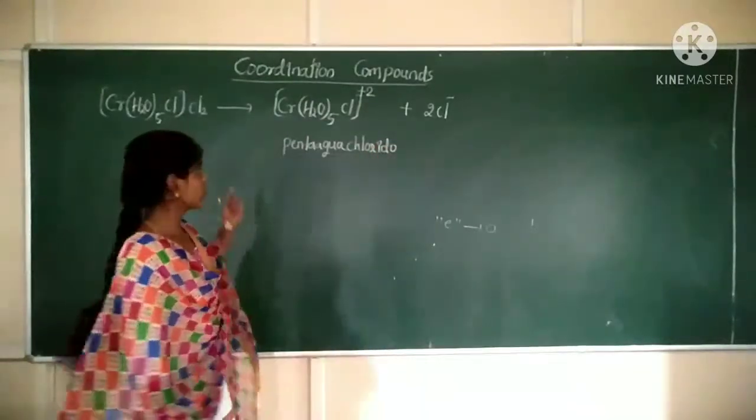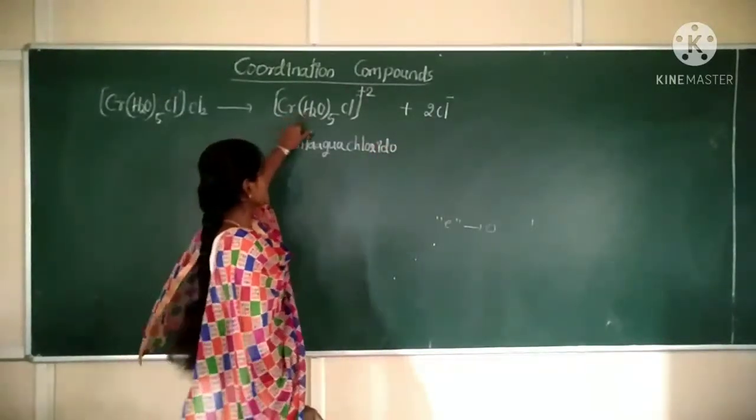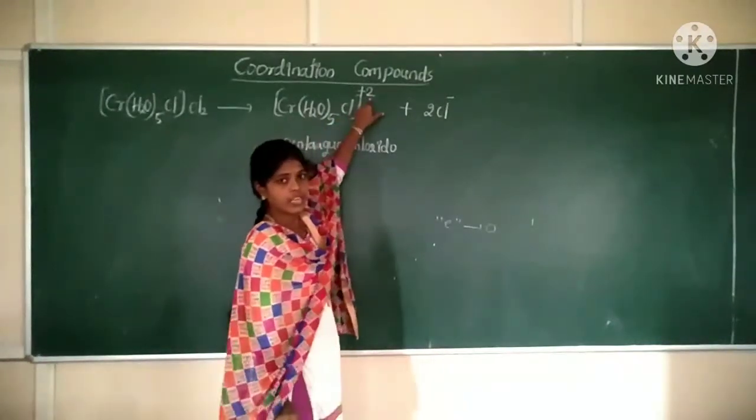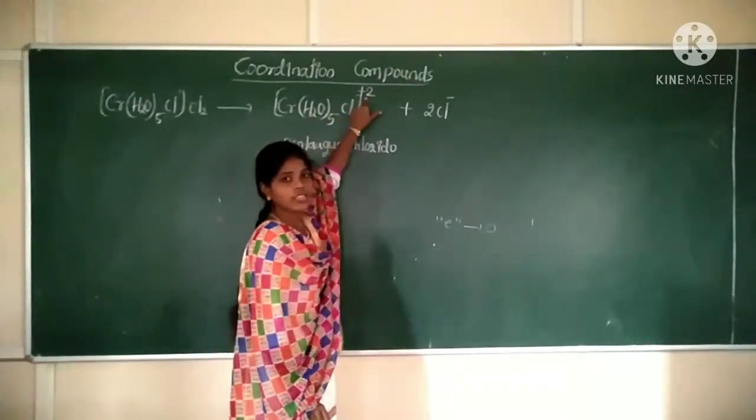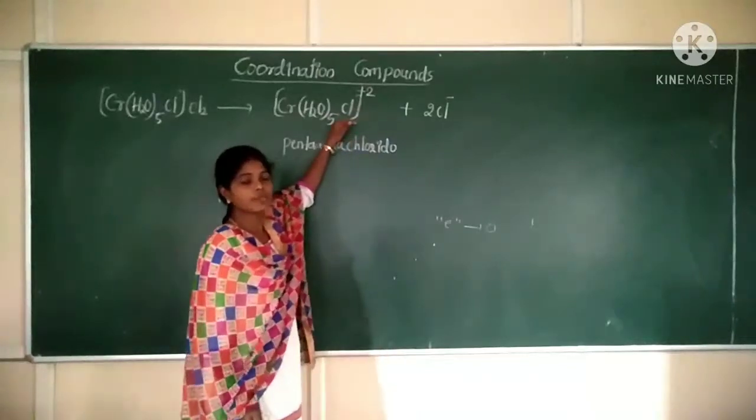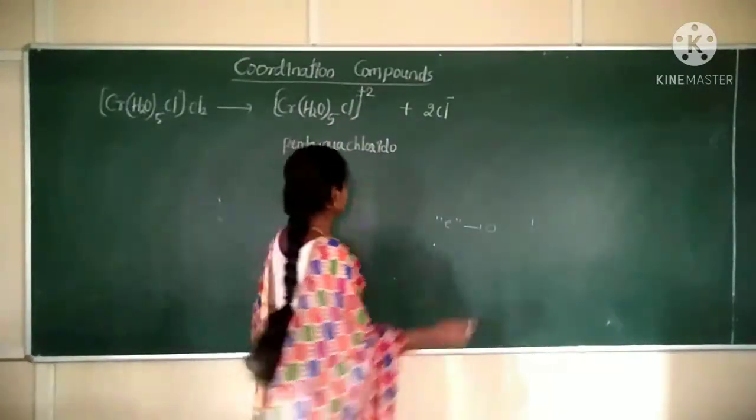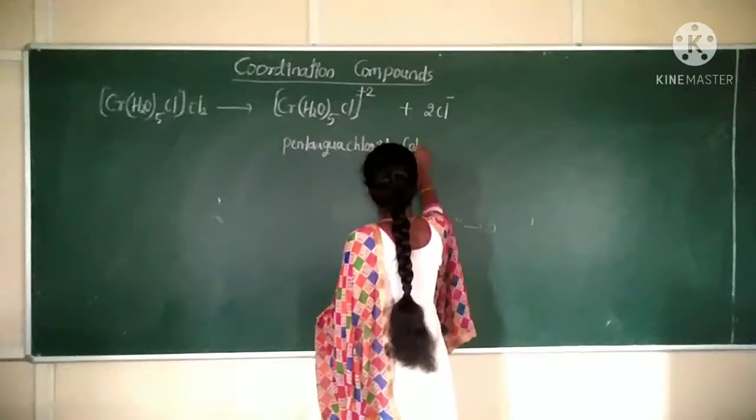Correct. Which is the next metal? Name the metal. Now the complex has a positive charge, so the name of the metal should be the same as that of the element. So it should be what? Cobalt.